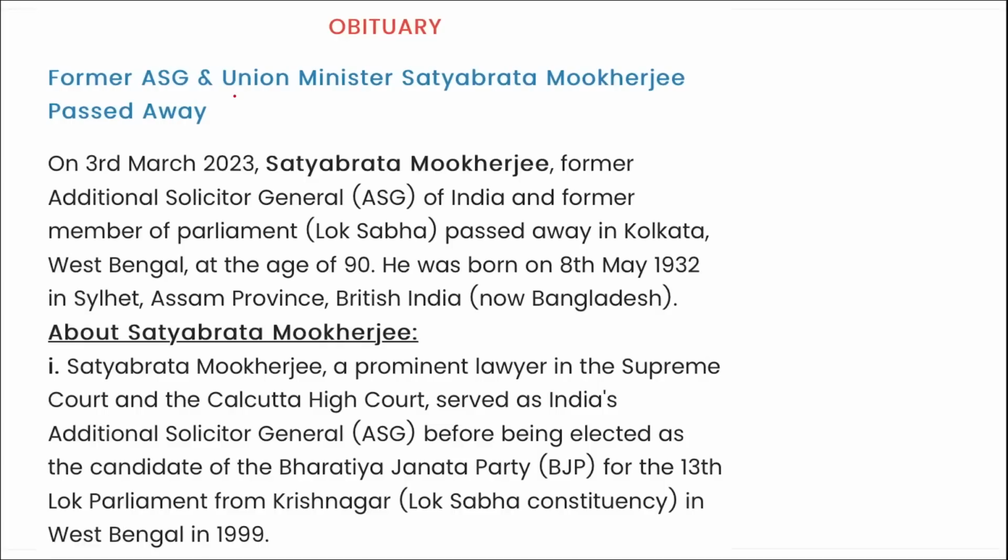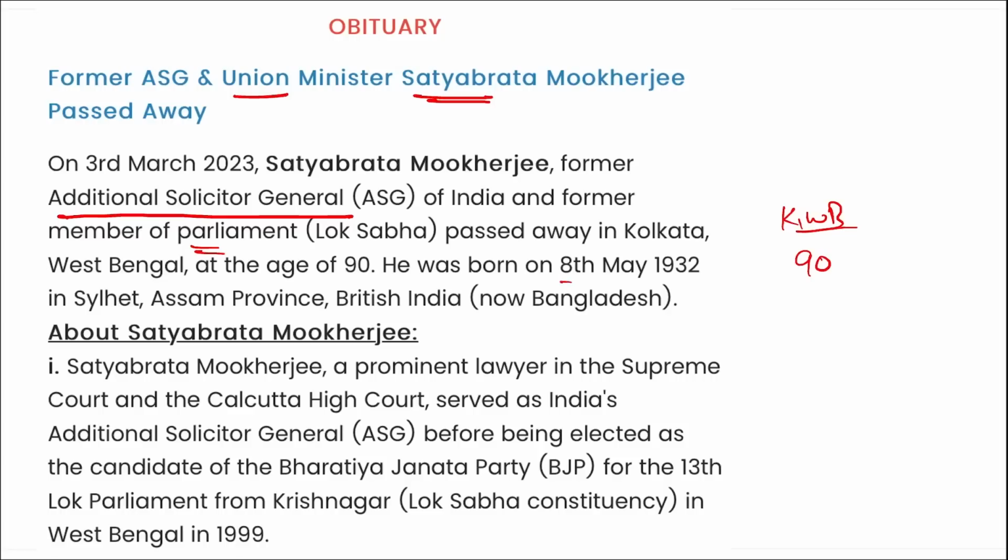Next is former ASG and Union Minister Satyabrata Mukherjee has recently passed away. I repeat, Satyabrata Mukherjee has recently passed away. He was the former Additional Solicitor General of India and the former Member of Parliament of Lok Sabha who passed away in Kolkata, West Bengal. He passed away at the age of 90.